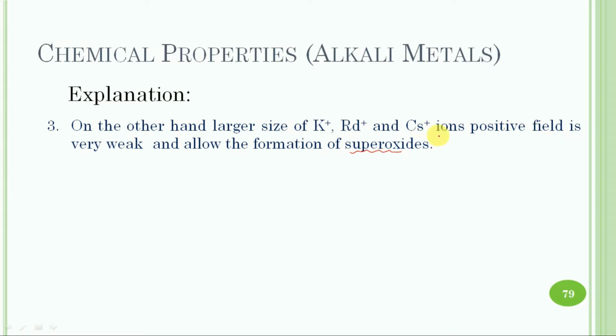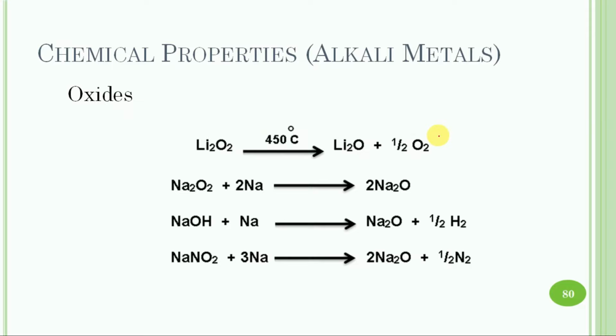Now let us briefly discuss the preparation of these normal oxides, peroxides and superoxides. The first one is the oxide. Pure lithium oxide is prepared by thermal decomposition of lithium peroxide at 450 degrees Celsius.